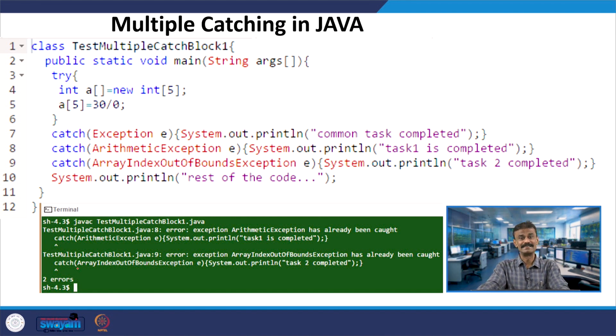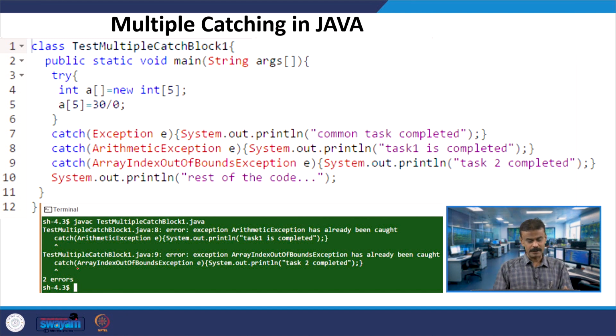So, in fact 30 by 0 has already been caught, but unfortunately you have put line number 7 before, right. Similarly, the array index out of bound, A of 5, has also been caught, but your hierarchy is exception. So, if you look at this particular code and run it in the terminal, you are getting errors. In fact, 2 errors you are getting, right.